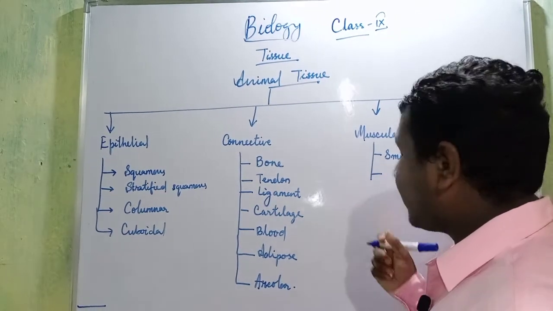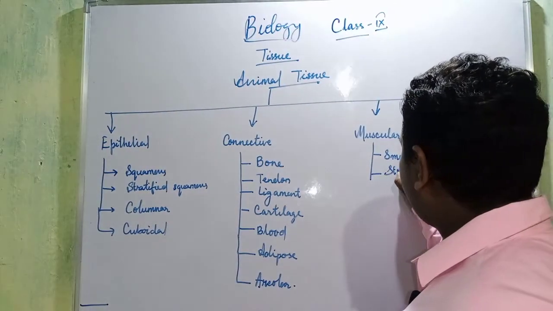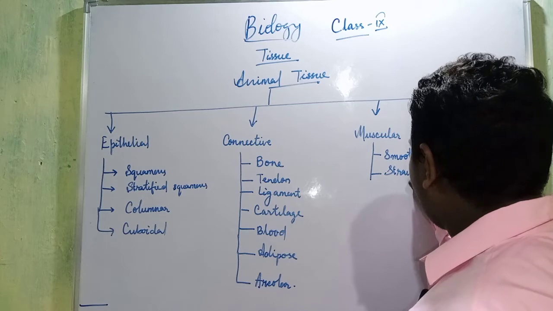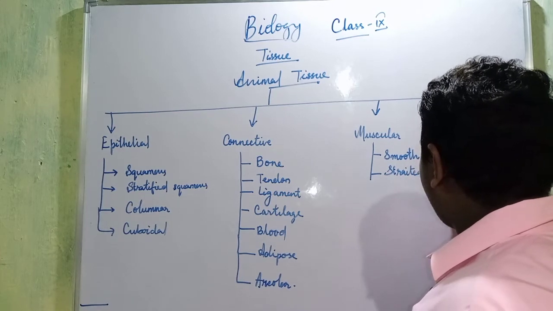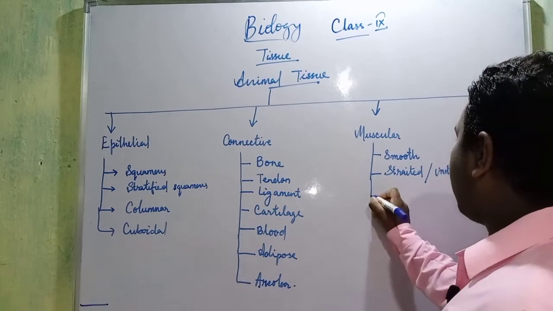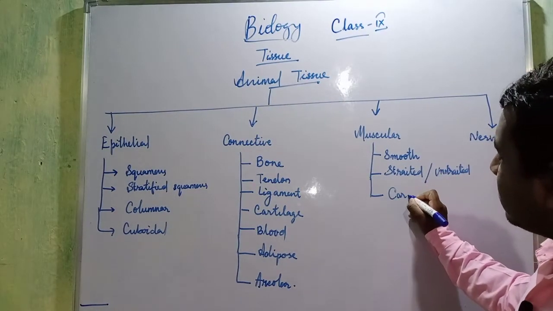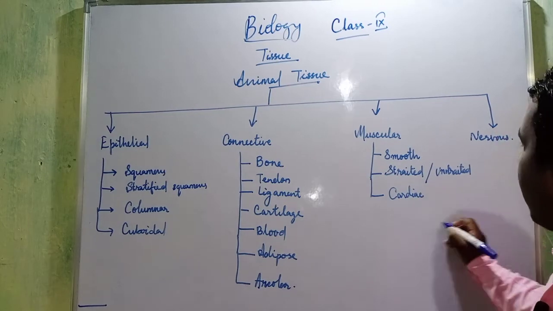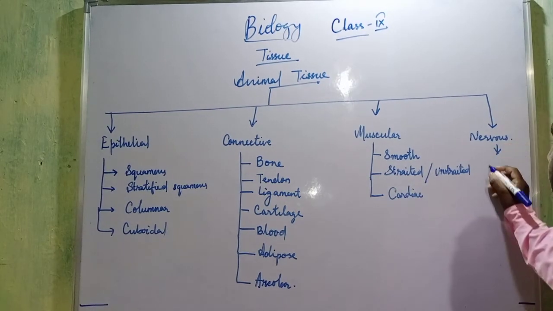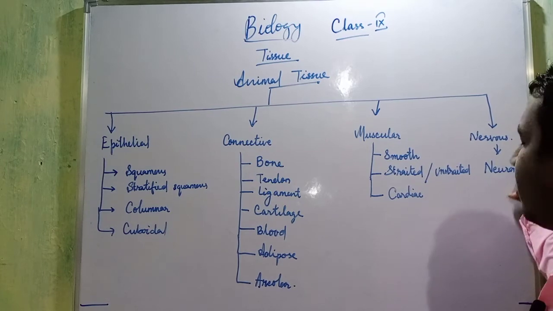Then second is striated, unstriated. And the third is you will be studying about cardiac muscles. And the last is nervous tissue. Here you will study only about neuron or nervous system.